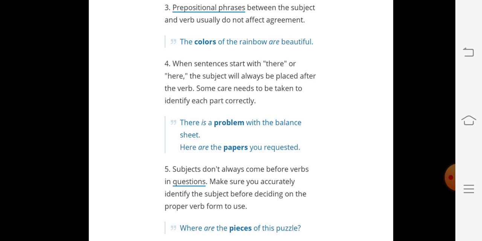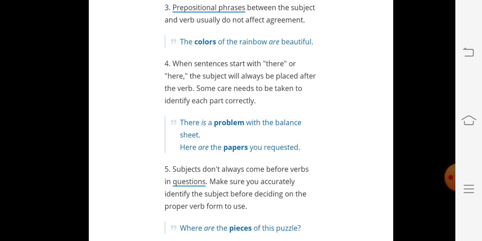Here we are using the colors of the rainbow, because we are talking about colors, not about a single color. That's why we are using are. So, the colors of the rainbow are beautiful.